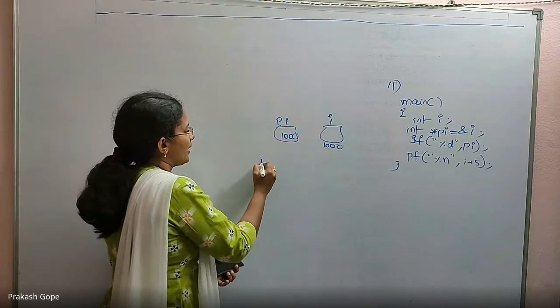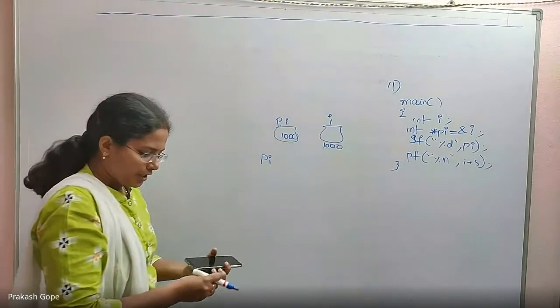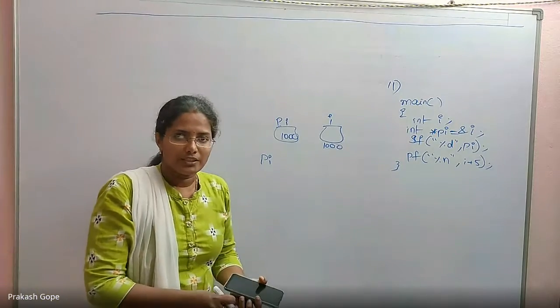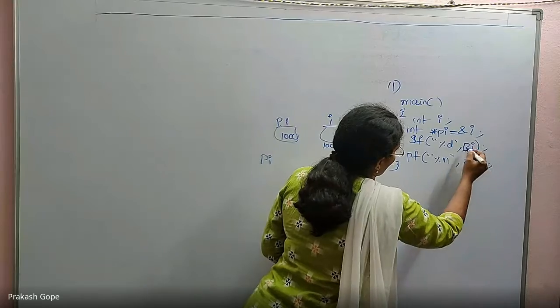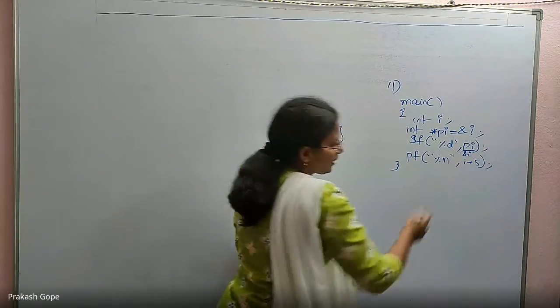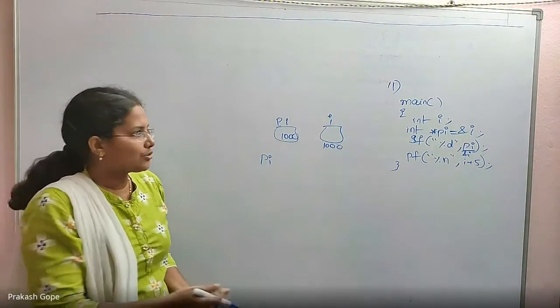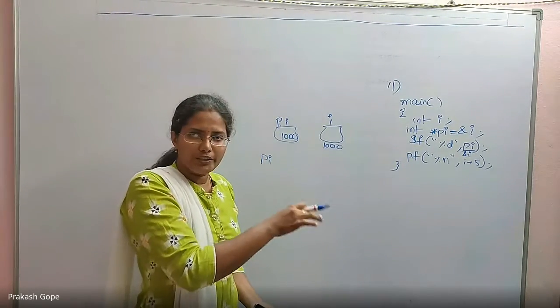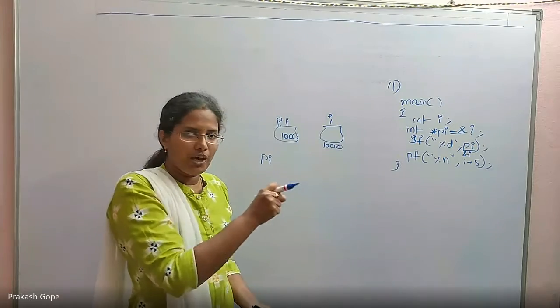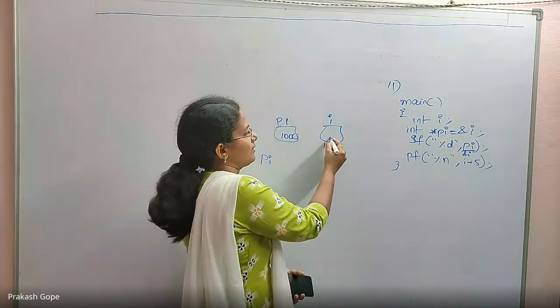So when I access the variable name, it means its content. So pi is nothing but 1000, which is the address of i. So here what we are passing is indirectly the address of i. Instead of saying address of i, we are saying pi. That's all. So whatever we entered through the keyboard, that value is read and kept in i.